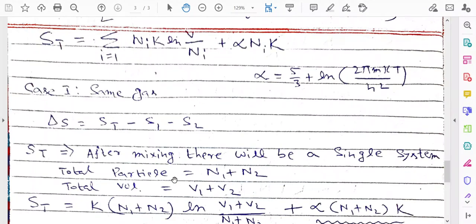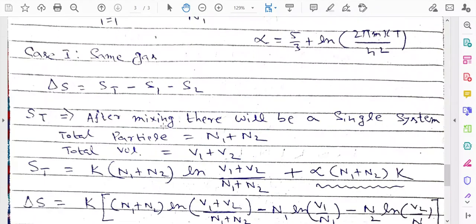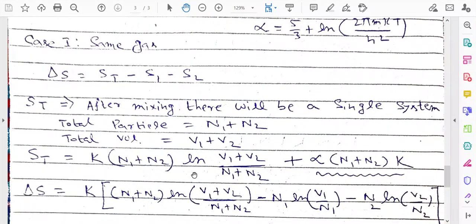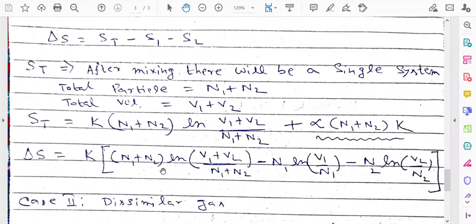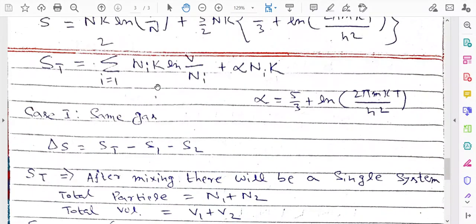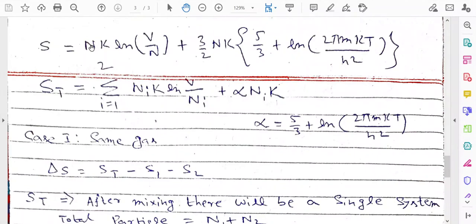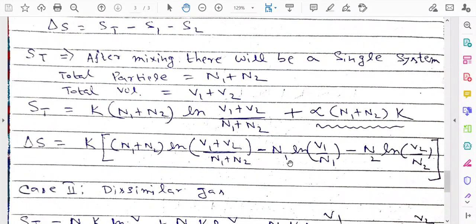So there will be a single system, and total particles will be N1 plus N2, and total volume will be V1 plus V2. So I can write this term in this way: after the mixing, S_t will be k into (N1 plus N2) ln((V1 plus V2)/(N1 plus N2)) plus alpha into (N1 plus N2) into k, but this term will cancel out actually. So we will focus on the first term. So this is S_t, and for the individual entropy you have to give the summation form here. When you subtract S1 and S2, that will be minus N1 ln(V1/N1) minus N2 ln(V2/N2). So this is the expression of delta S after the mixing.